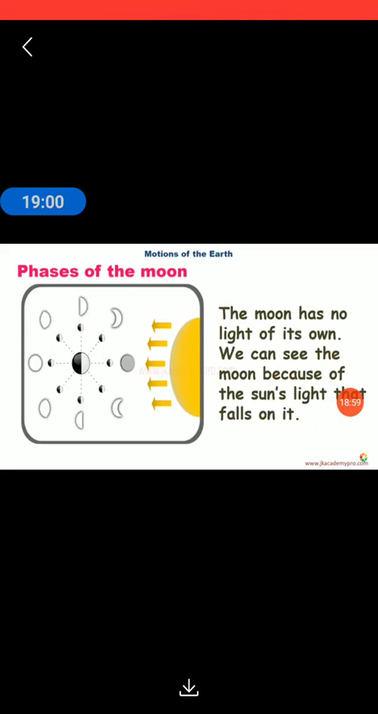Now the moon has no light of its own. We can see the moon because of the sunlight that falls on it. This happens because the moon is a satellite, okay? So it does not have its own light. It gets the light from the sun, and that is how we are able to see the moon.